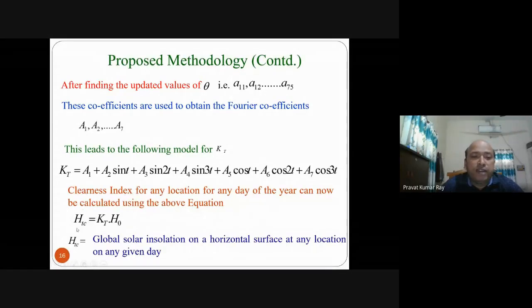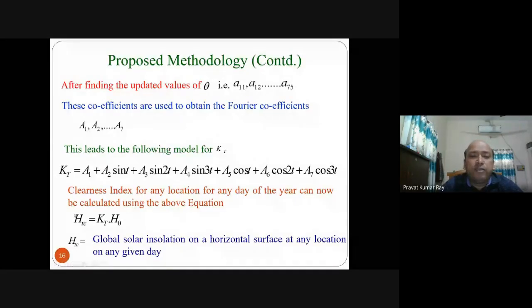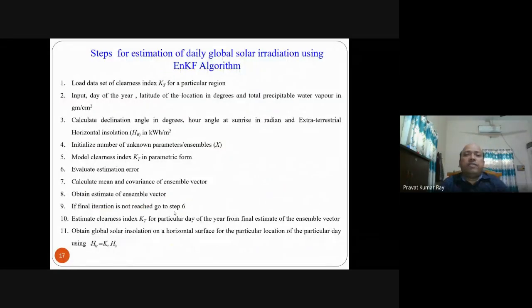This way you can find HTC, the global solar insolation value. If you want, you can compare this HTC with the measured value and find the error, how accurate your model is. This is the total modeling. So these are the steps, whatever I have discussed, of the ensemble Kalman filtering algorithm for finding the daily global solar insolation.